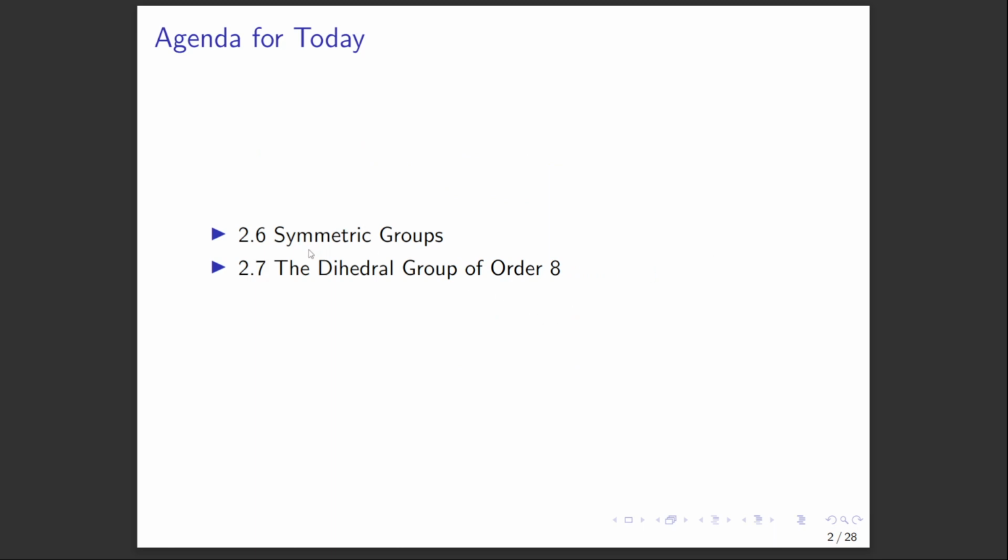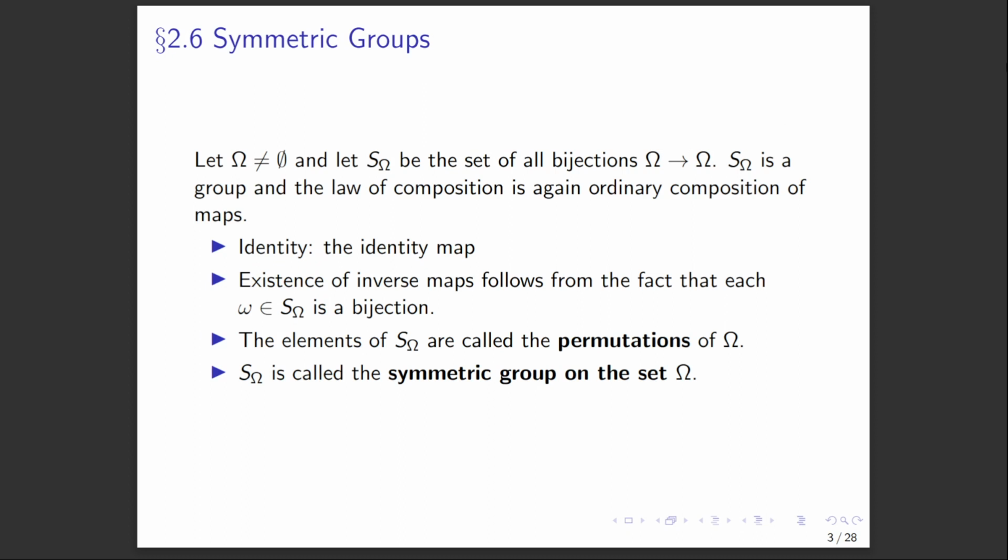So we'll do the symmetric groups first, and then we're going to consider the dihedral group of order 8, which is really about the geometry of a square. Okay, so let's start with the symmetric groups.